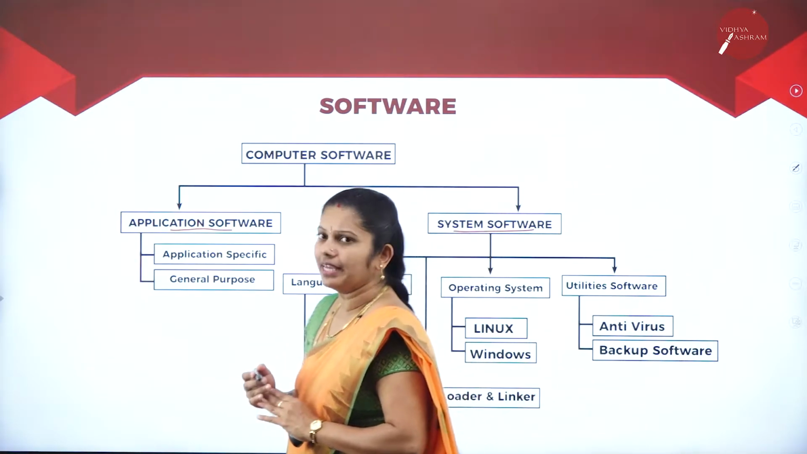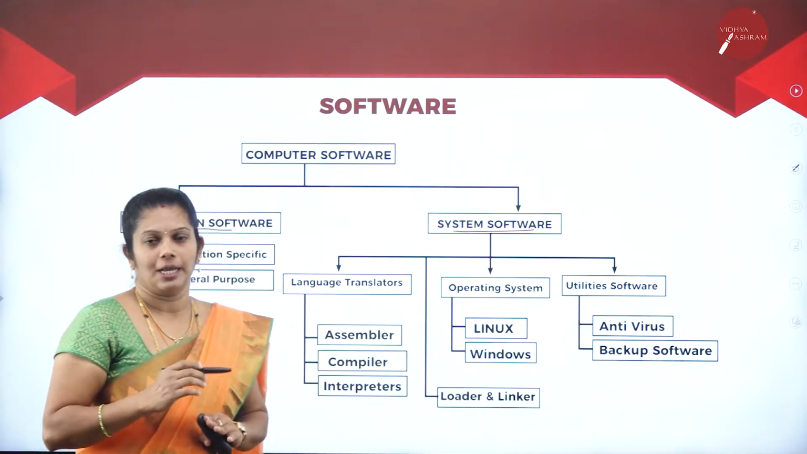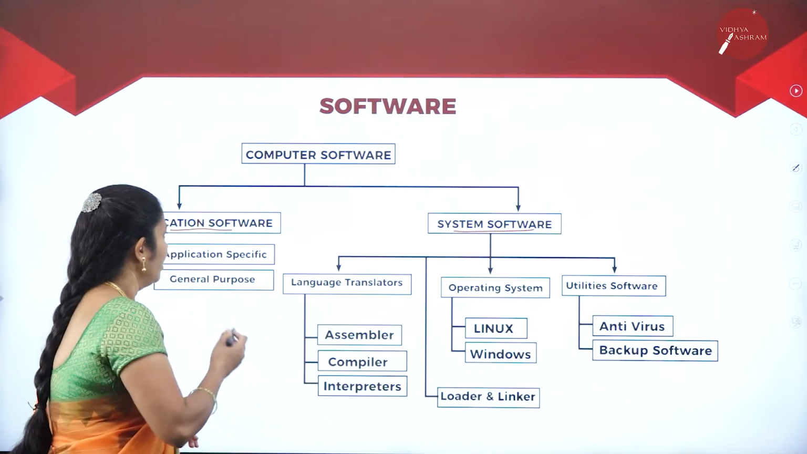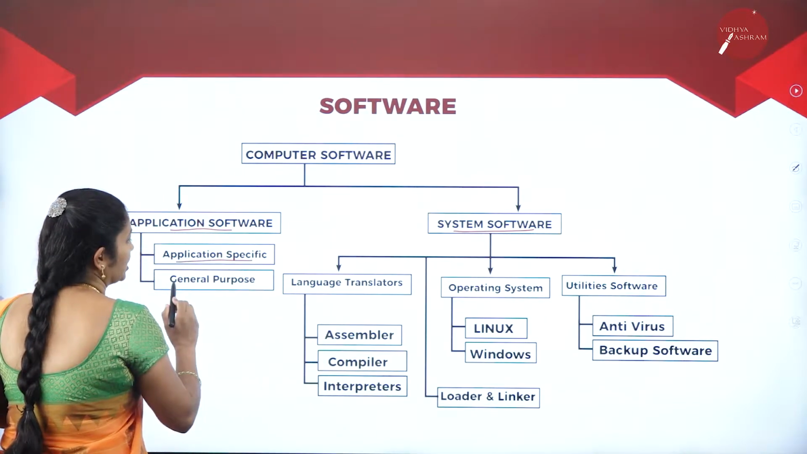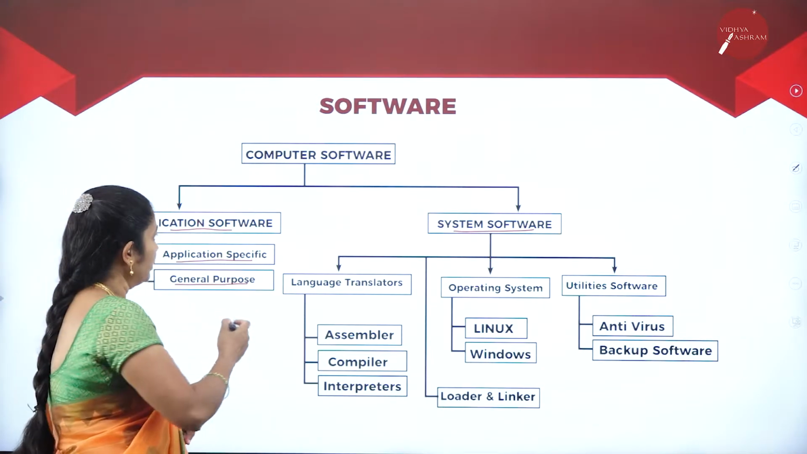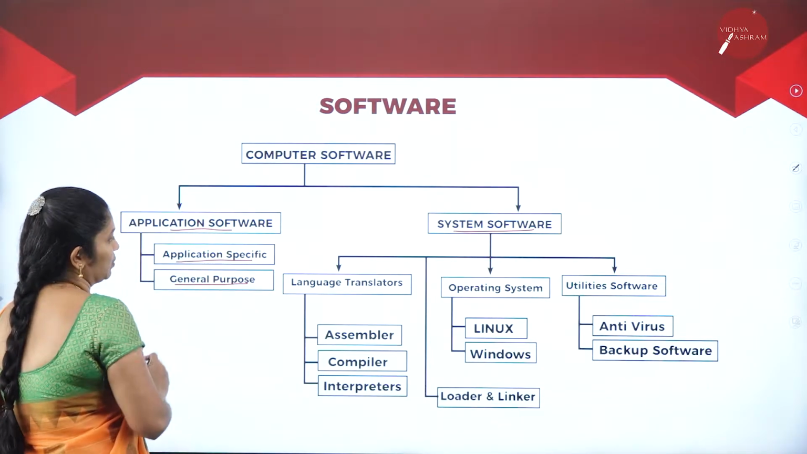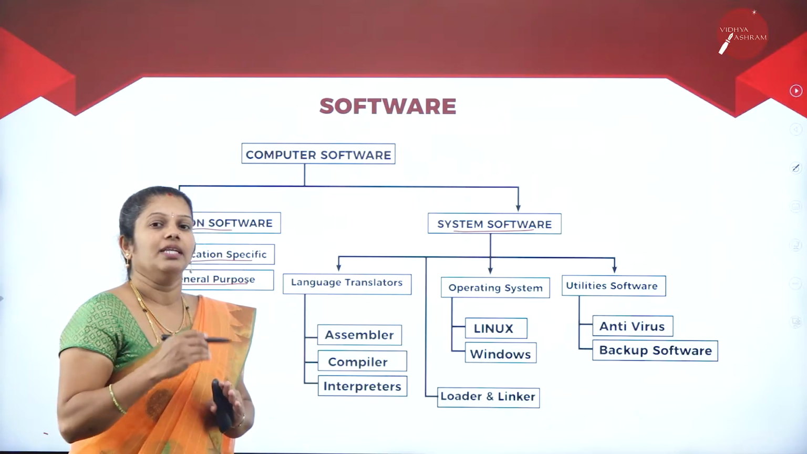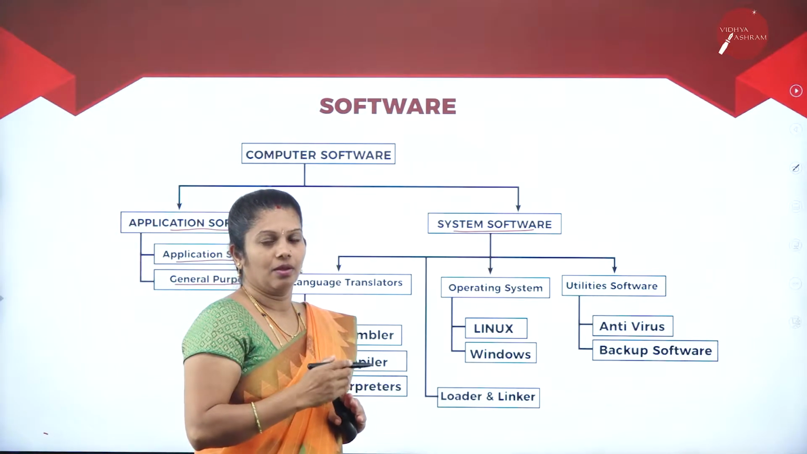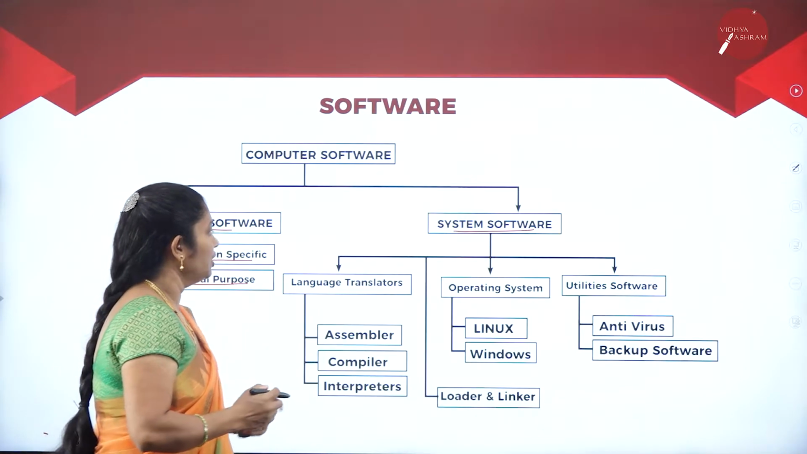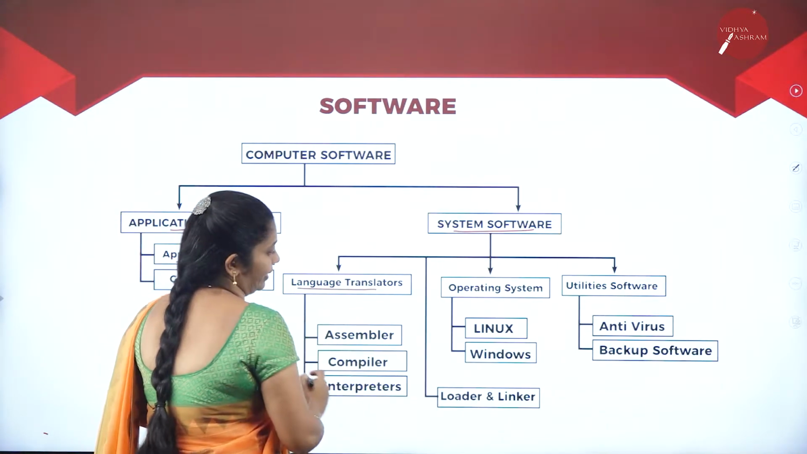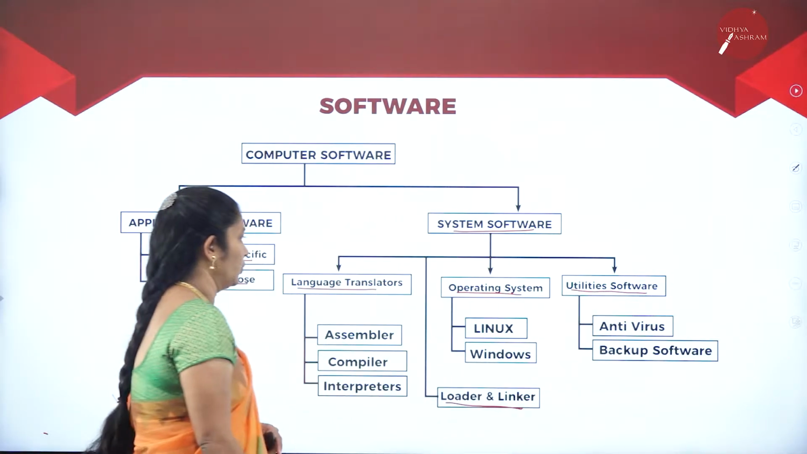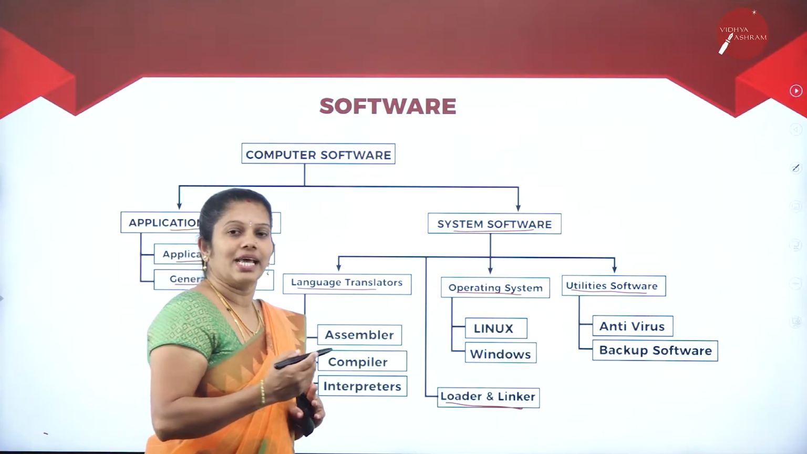Then what do you mean by application software? The name itself suggests application. This helps to perform specific applications only. Under application software there are 2 types: application specific as well as general purpose. But when they come to system software, the programs are related to the system or to perform a specific task. Under that, we have 4 types: language translator, loader and linker, operating system as well as utility software.